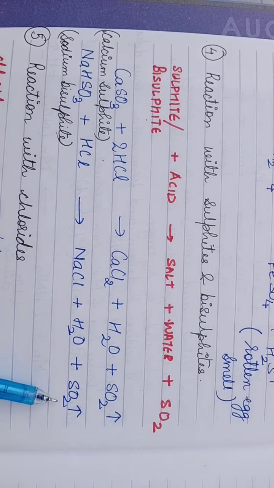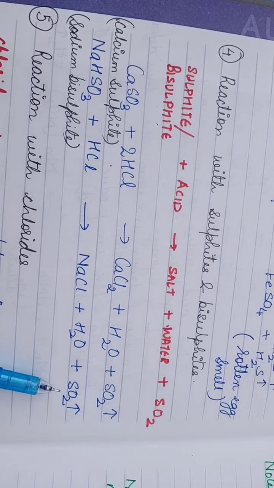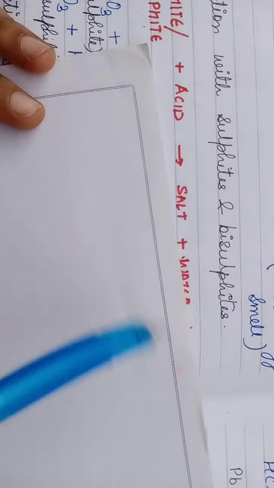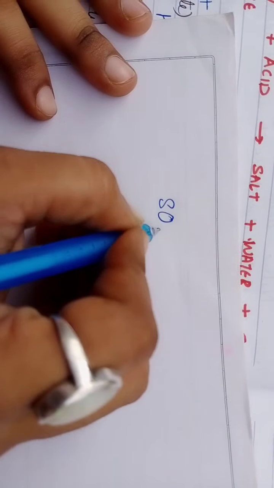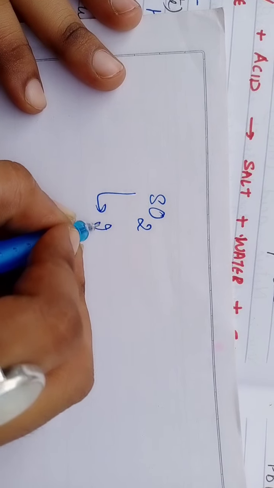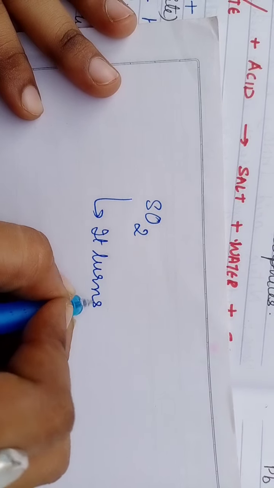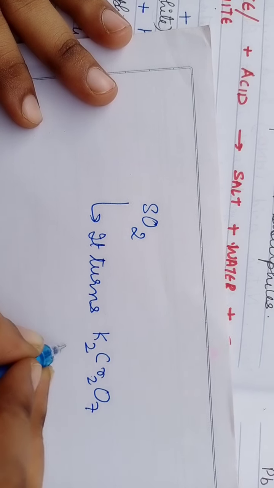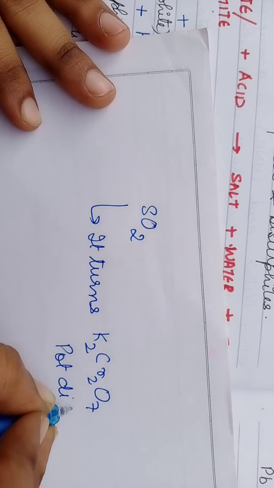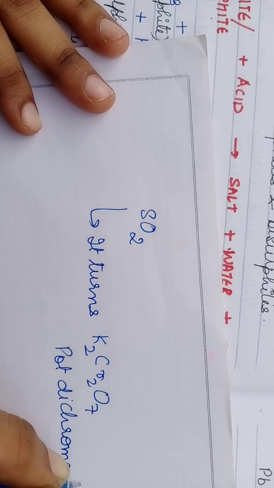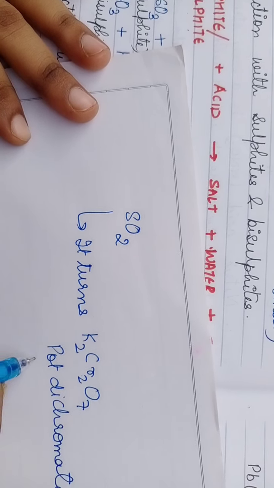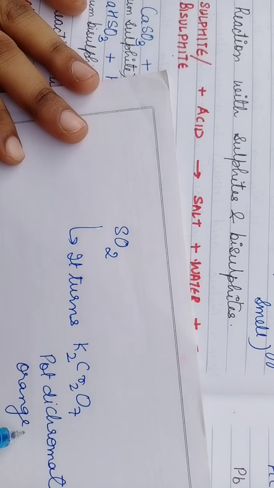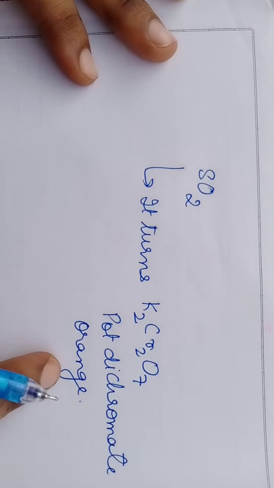Now children, this SO2 gas has one confirmatory test. Let us see here. SO2 gas turns potassium dichromate K2Cr2O7, okay, it has originally orange color in nature. It is an orange colored compound.